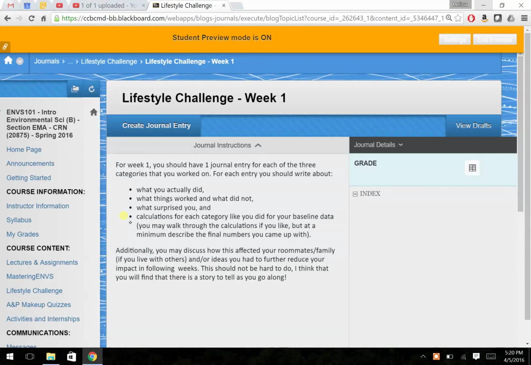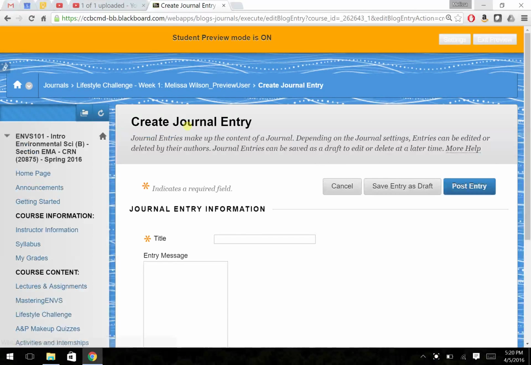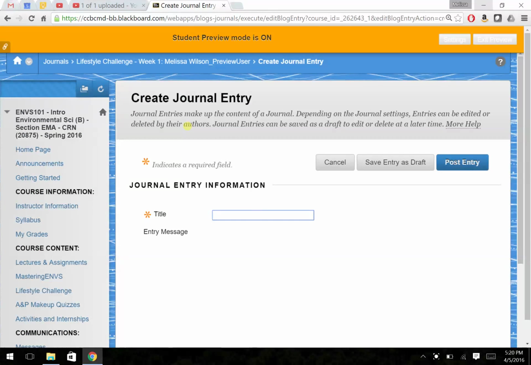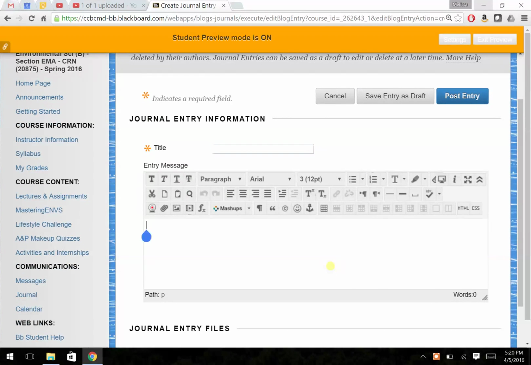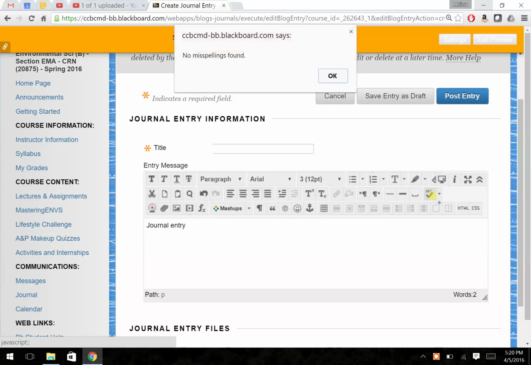How you actually create your journal entry, you can do a couple things. You can create 3 journal entries, 1 for each category. You can just do 1 journal entry and type in some things here. That's fine. One thing I want to highlight is the ABC checkmark button. That is spell check. Click on that to see if you spelled everything correctly. It doesn't do it automatically in Blackboard.